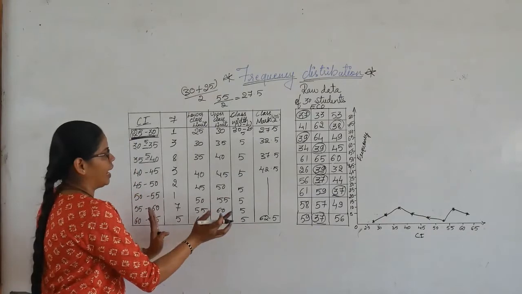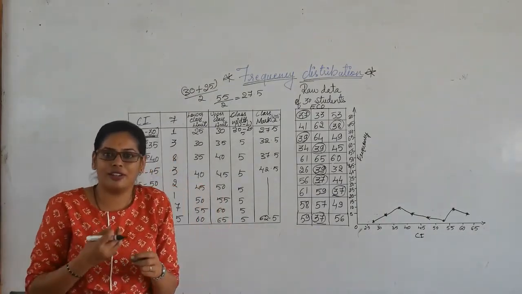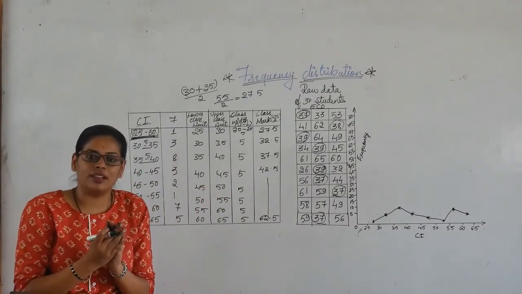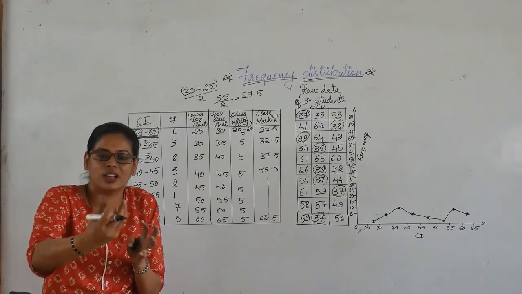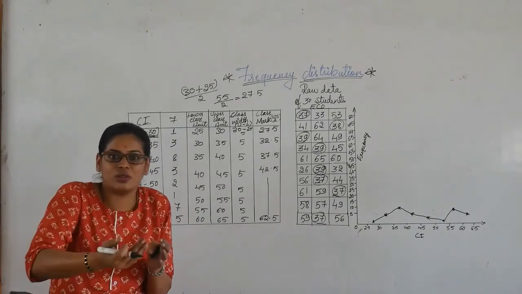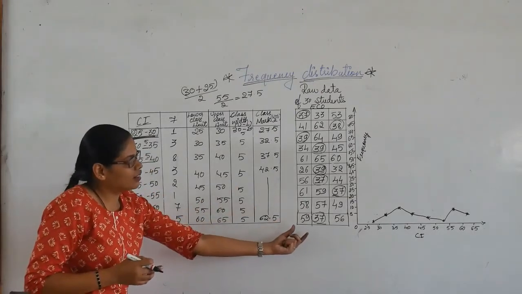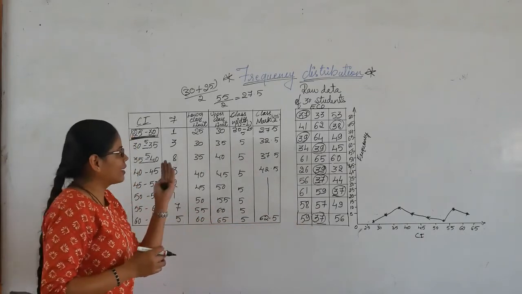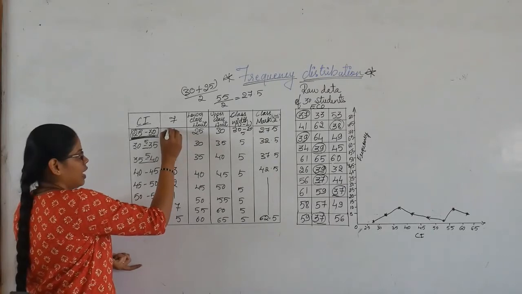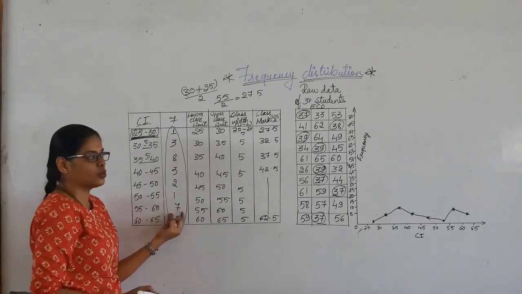When you look at this table, it is quite appealing for the one who is looking at it. After looking at that table, one can easily conclude what the data wants to convey. So that's how we classify the raw data into the table, and we can also understand it with the help of a graph by plotting this frequency distribution.